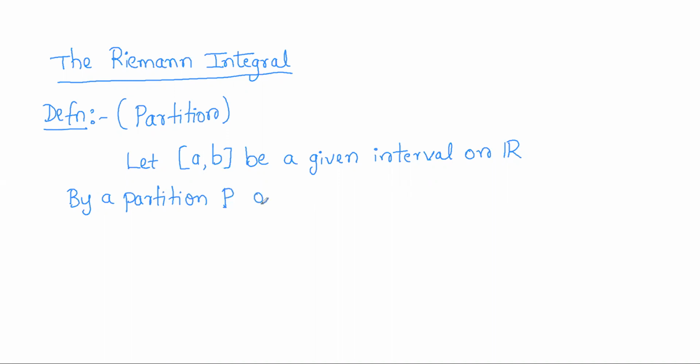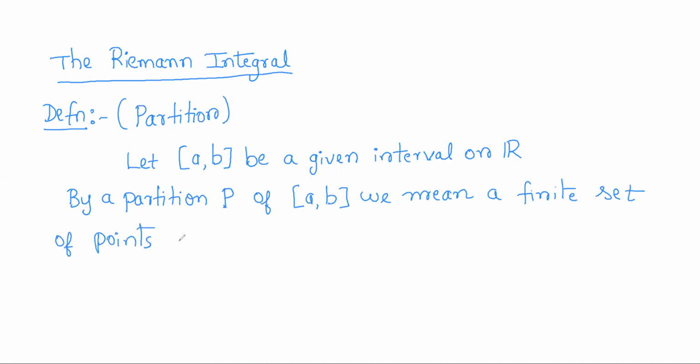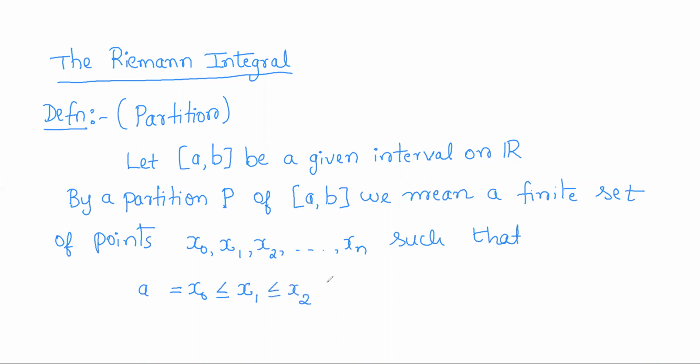By a partition P of the closed interval a comma b, we mean a finite set of points denoted by x0, x1, x2, and so on up to xn, such that x0 is nothing but a, which is less than or equal to x1, which is less than or equal to x2, and so on, less than or equal to xn minus 1, less than xn, which is b.